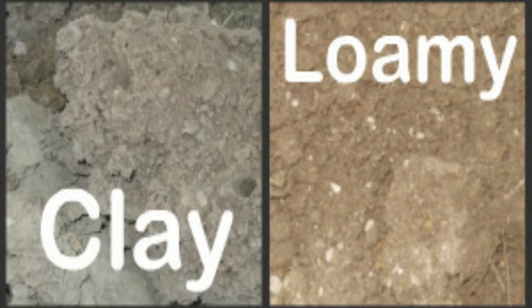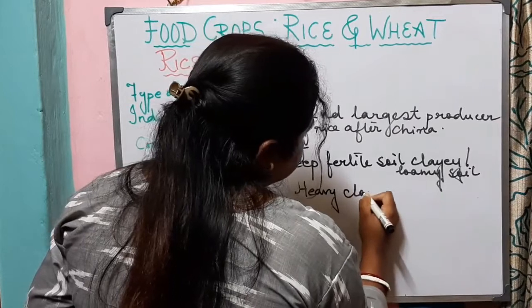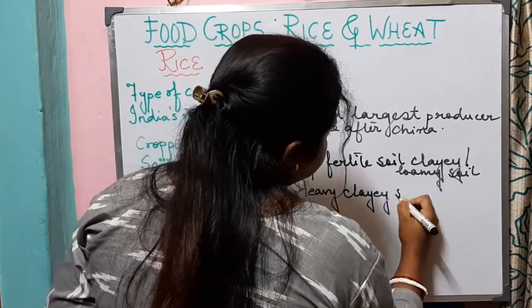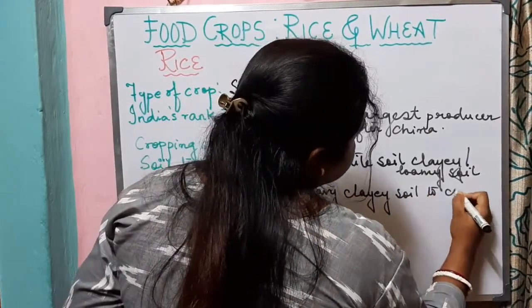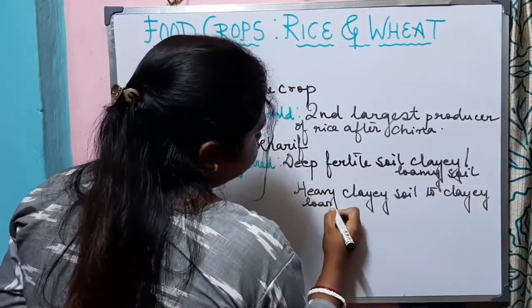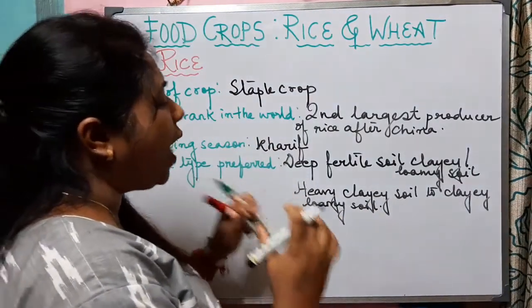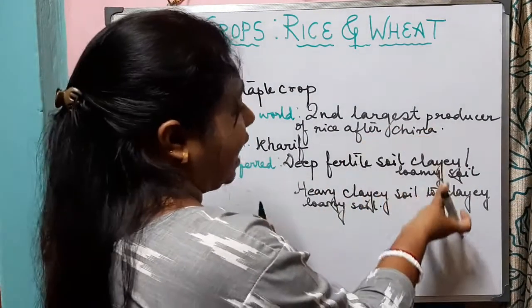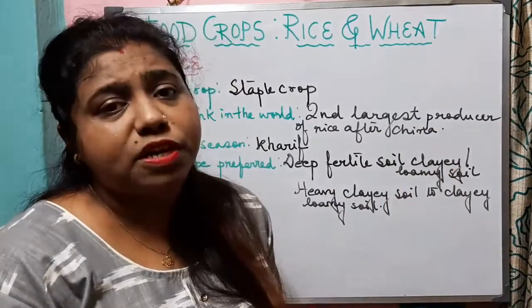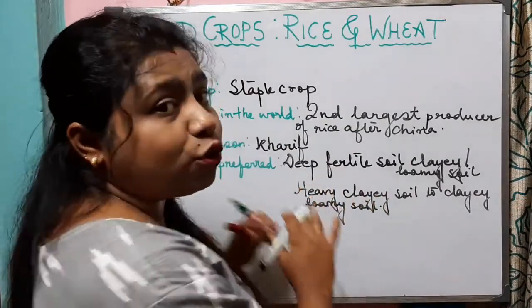So we can say that it requires heavy clay soil to clay loamy soil. So deep fertile, well-drained deep fertile clay soil or loamy soil is very much ideal or preferred for the growth of rice.